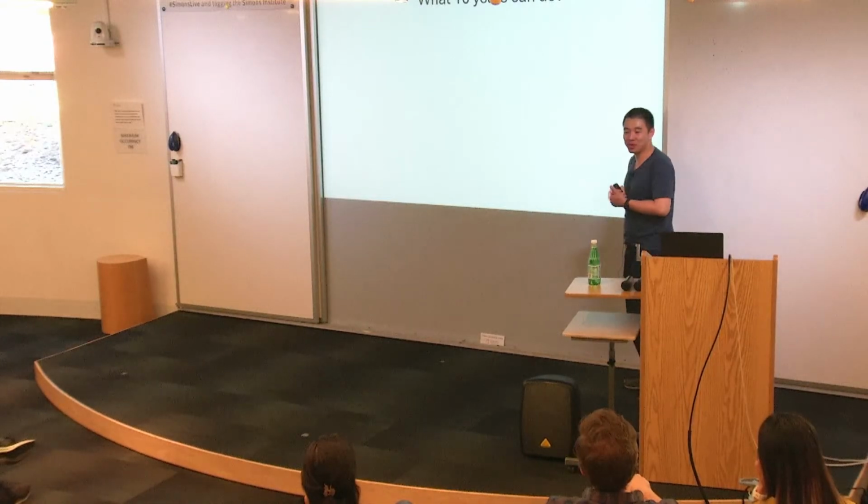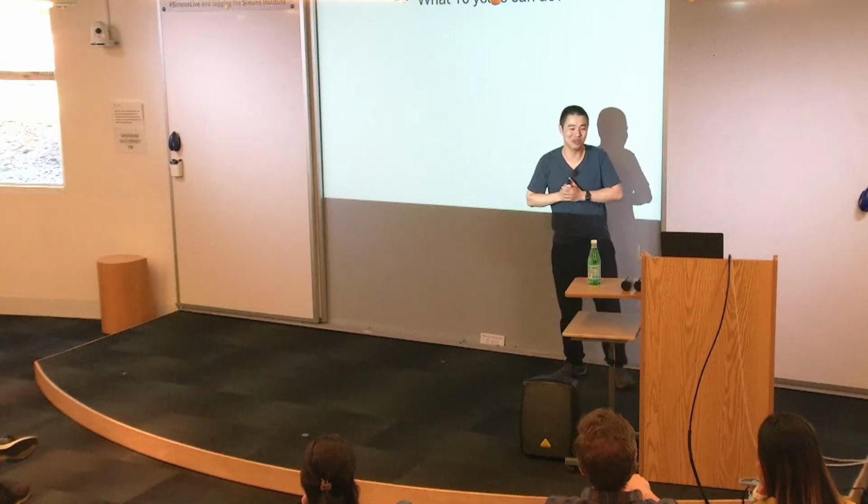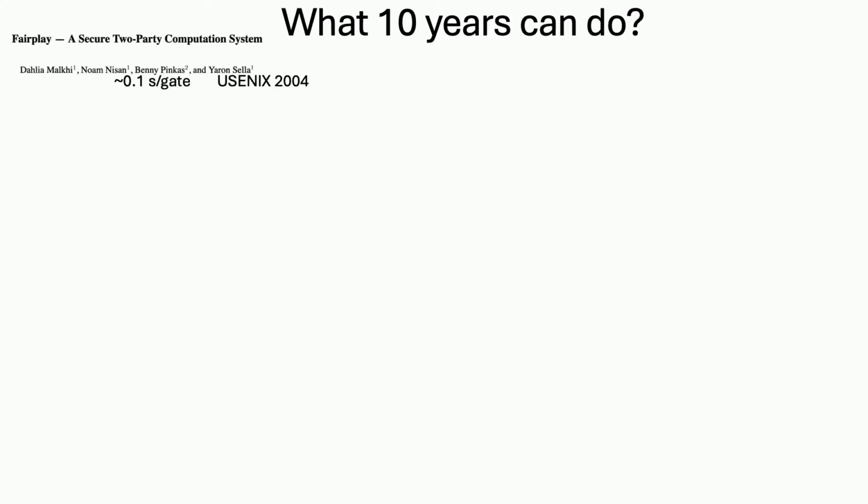So in the end, I want to say, what can 10 years actually do? So slightly more than 10 years ago, like Usenix 2004, we had the first implementation of garbled circuits. I actually dug there and tried to find the garbling speed. That's about 0.1 second per gate. Okay? Roughly 10 years later, it is optimized to 100 nanoseconds per gate. I mean, it's like 10 to the 5, 10 to the 6 orders of magnitude improvement. Okay?